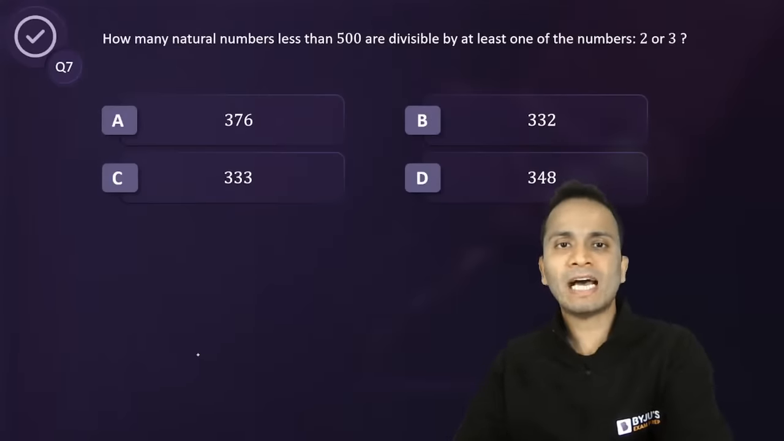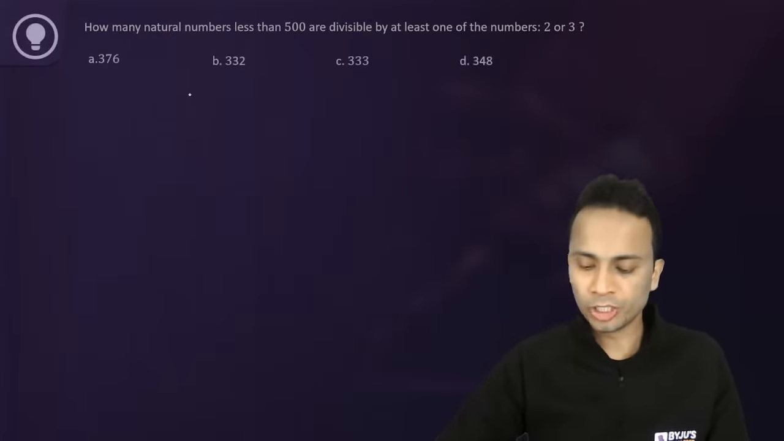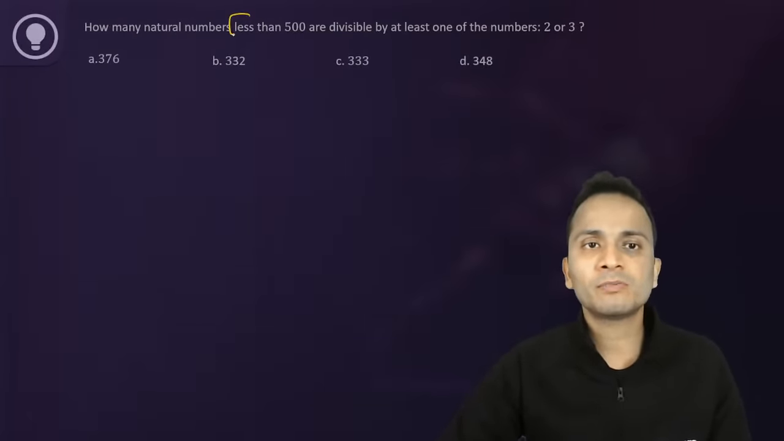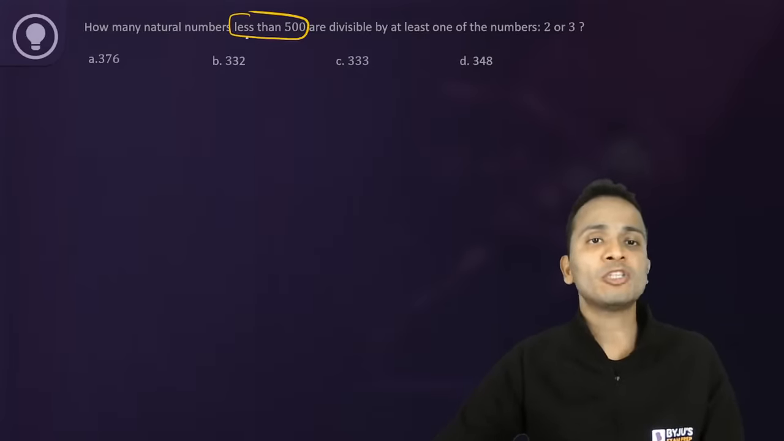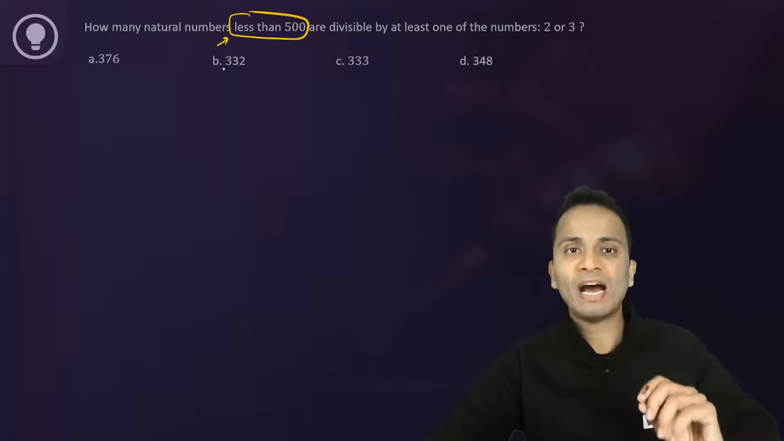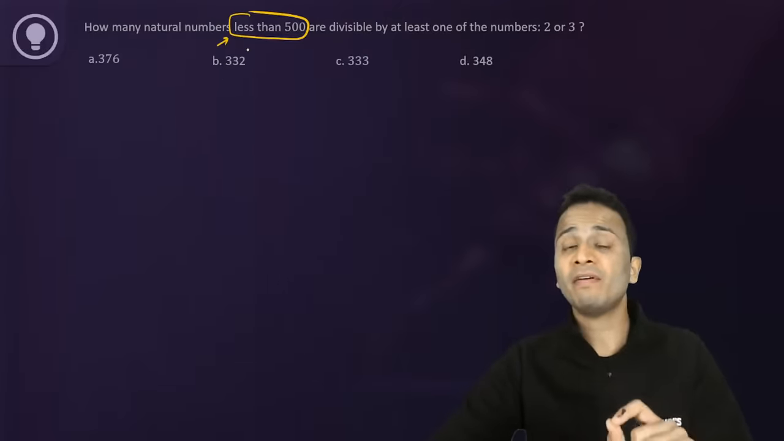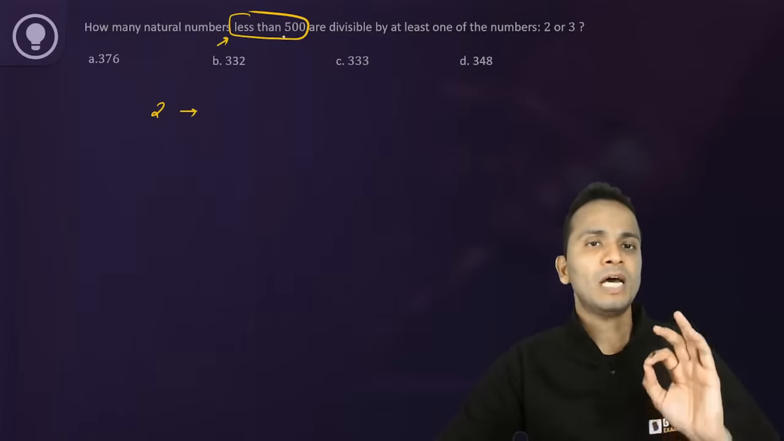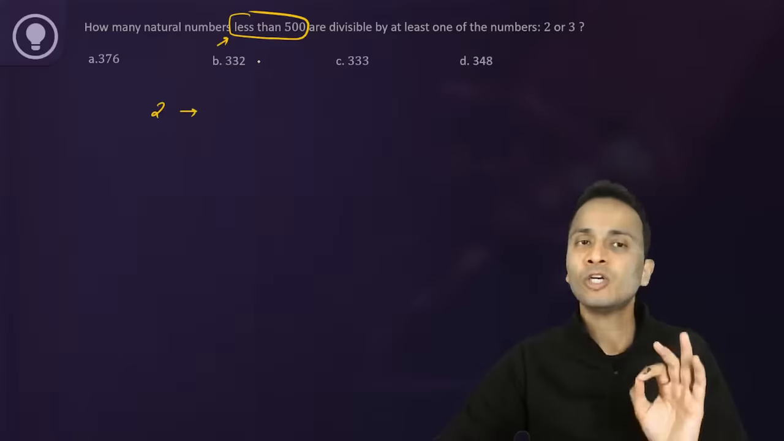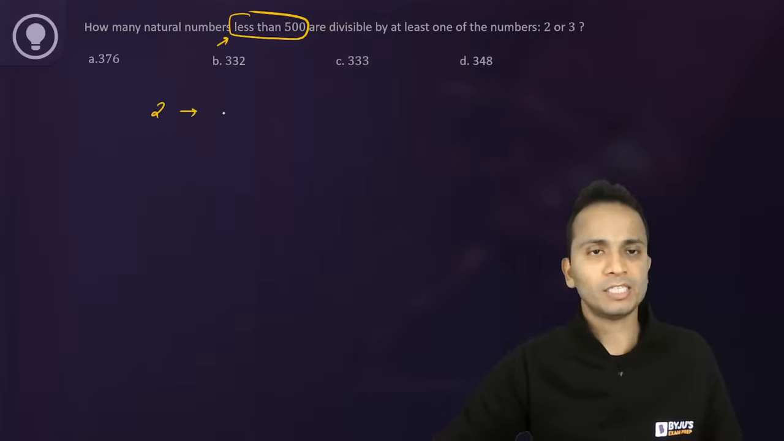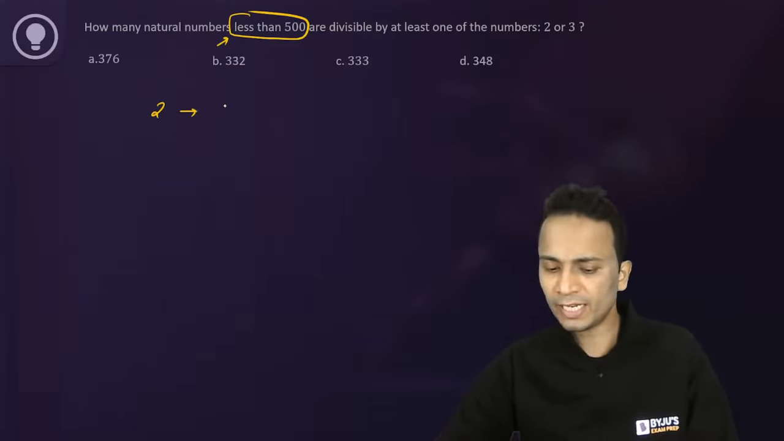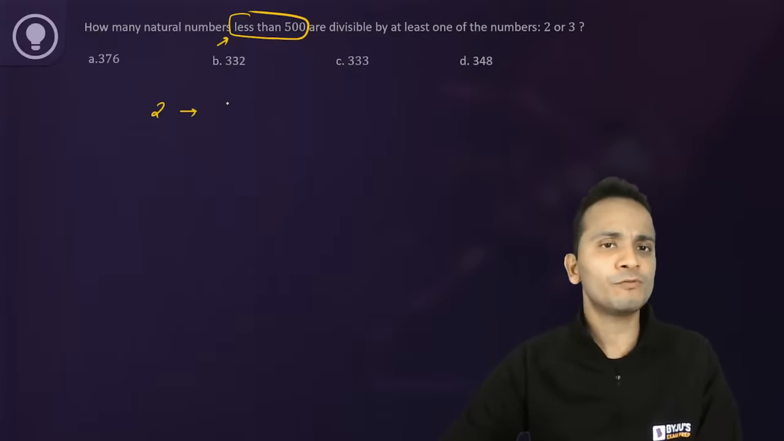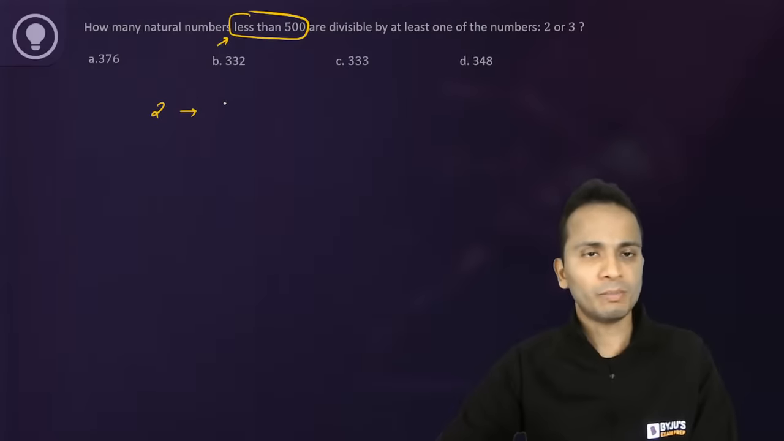All right. Now let's have a look at this question. The question is important from this point of view. How many natural numbers less than 500? So you have to consider less than 500; 500 is not to be considered. Now the question is simple. How many multiples of 2 will be there up till 499? This is what you have to find out. So can you please write it? Up till 499, how many multiples of 2 will be there? So the number of multiples of 2 will be 249.